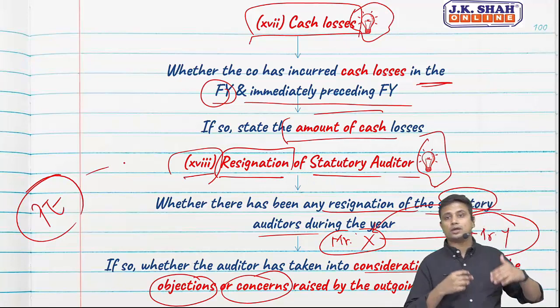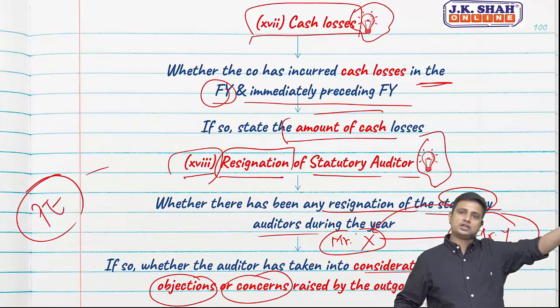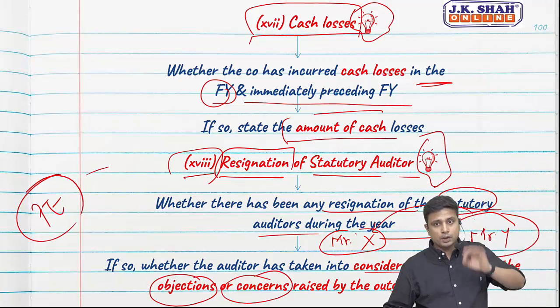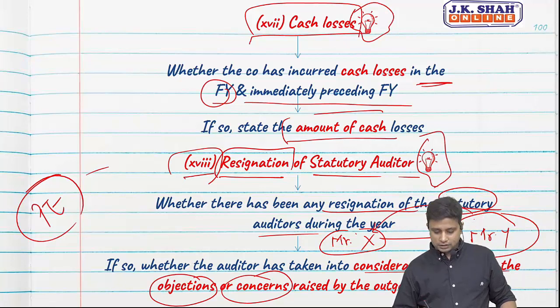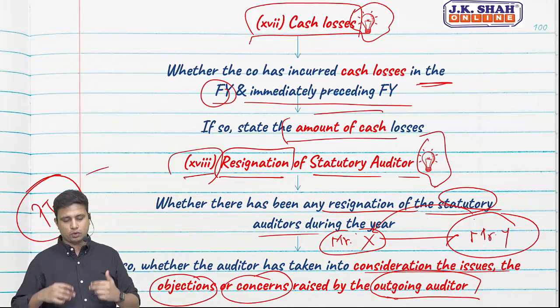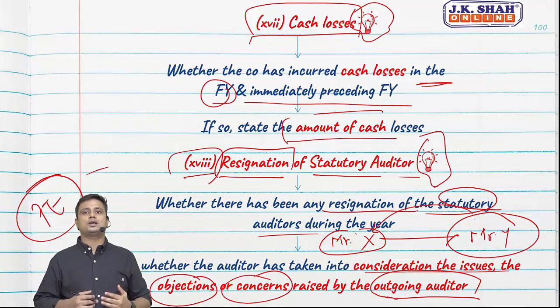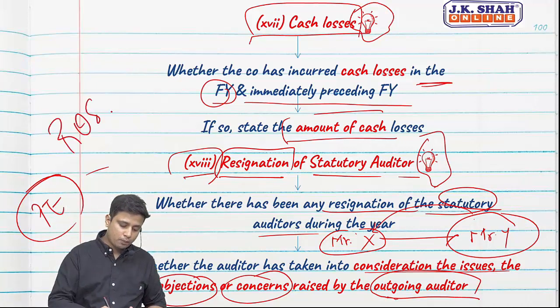Professional ethics talks about even if there is no resignation, the predecessor auditor, that is the auditor for the previous financial year, you need to communicate. But here in CARO, you need to communicate with the previous auditor, that is the outgoing auditor, only if there is a resignation, and we need to ask him what was his objection, what were his concerns, and only then proceed with the audit. There might be a scenario, there was a restriction on scope of audit.